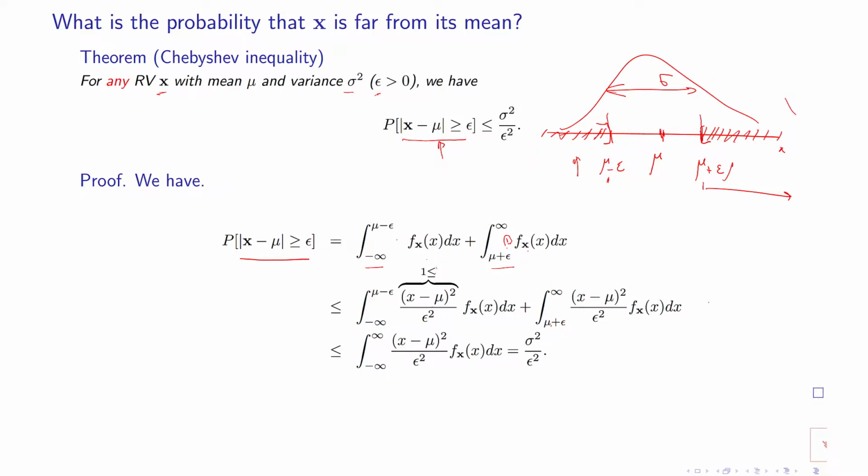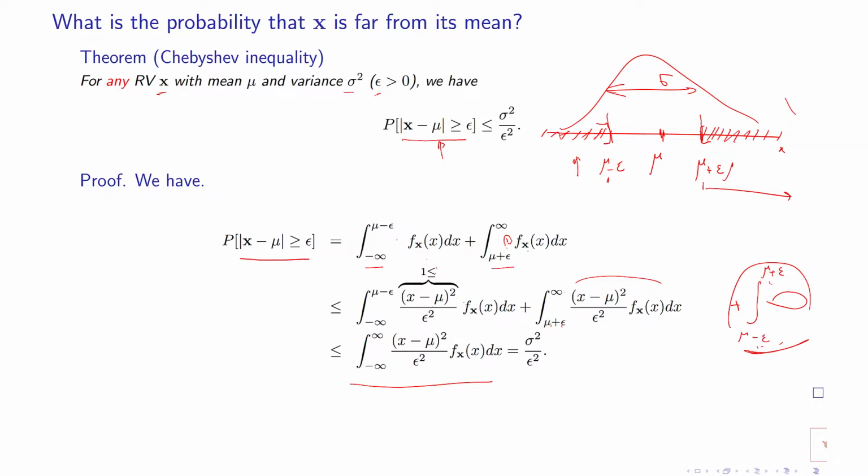If I add another positive term, the integral from mu minus epsilon to mu plus epsilon of the same function, you see that this function is positive, so the integral becomes bigger. Then you have three parts: from minus infinity to mu minus epsilon, from mu minus epsilon to mu plus epsilon, and from mu plus epsilon to plus infinity.